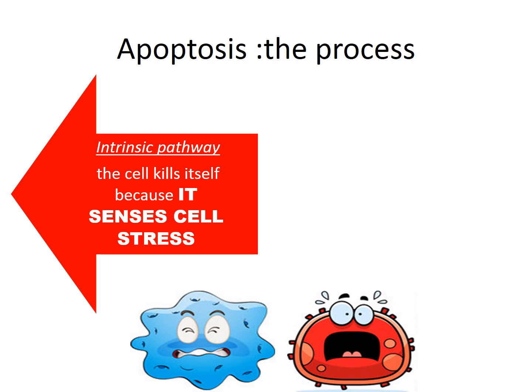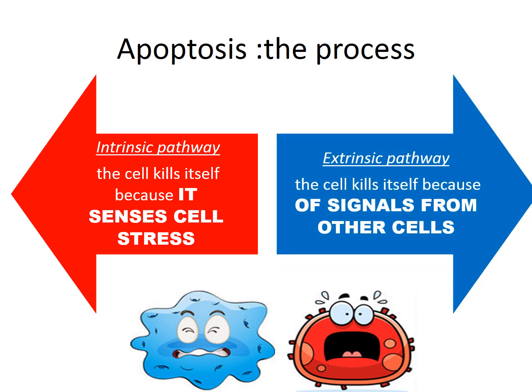The second mechanism is from the outside of the cell. The surrounding cells and the fluid present around the cell cause the cell death. How? They will release certain mediators. For example, in inflammation, they will release inflammatory mediators. They can release tumor necrosis factor. They can release certain cytokines. So the cell is being signaled for its death by factors coming from other cells. This will be the extrinsic pathway of apoptosis.